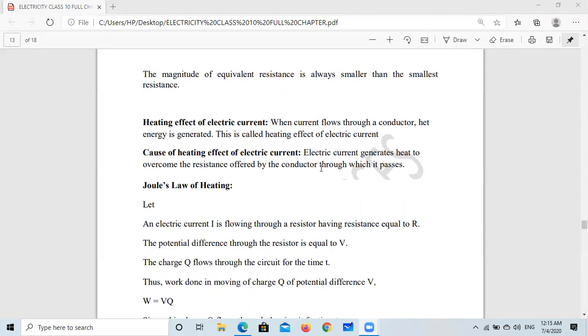Why? What is the reason behind it? Electric current generates heat to overcome the resistance offered by the conductor through which it passes. As we have discussed, the definition of resistance and the cause of resistance: when current passes through a conductor, the conductor opposes the flow of charge. To overcome that, heat is generated. When we rub our palms, heat is generated, of course. So this phenomenon is known as the heating effect of electric current.